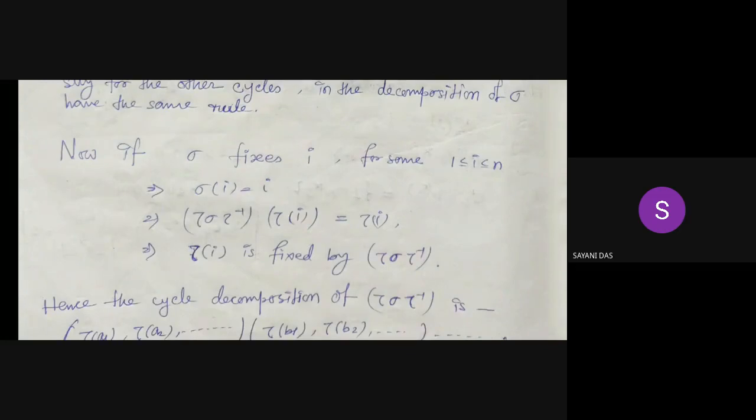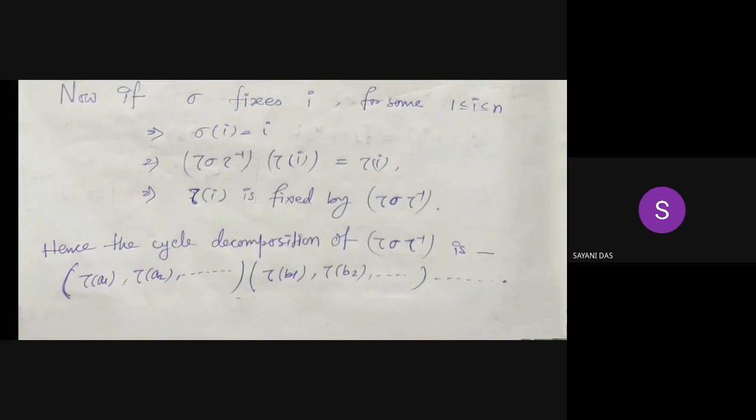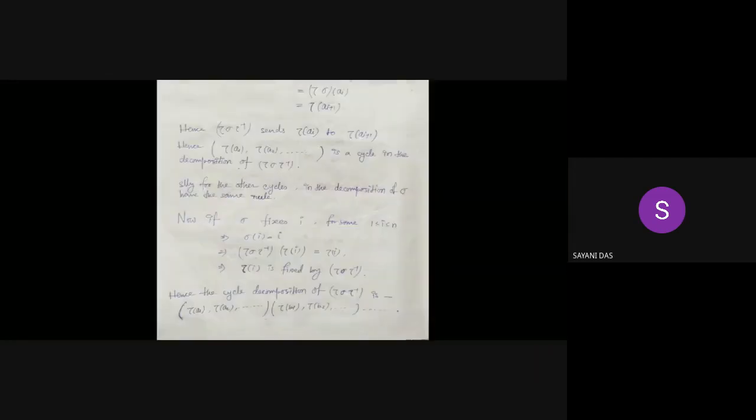Hence the cycle decomposition of tau sigma tau inverse looks the same as that of sigma, but the members are just the images under tau of the elements of sigma. Okay.